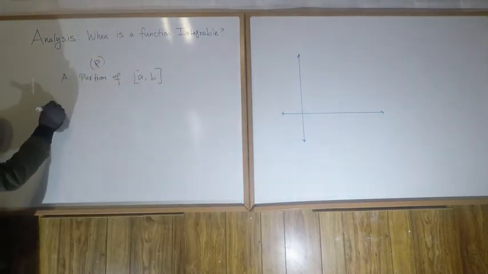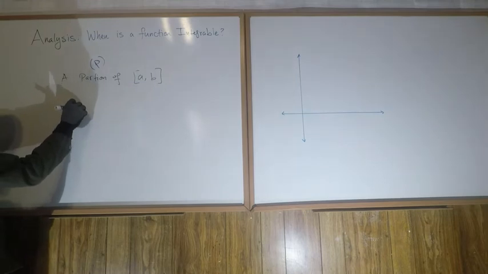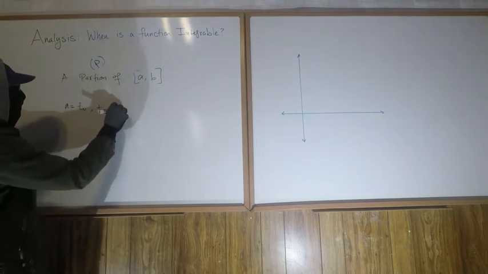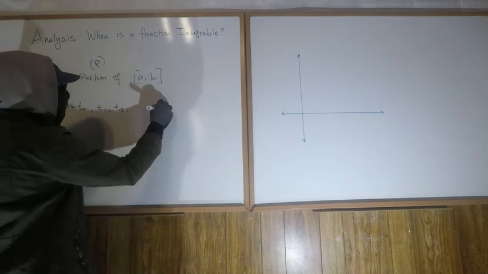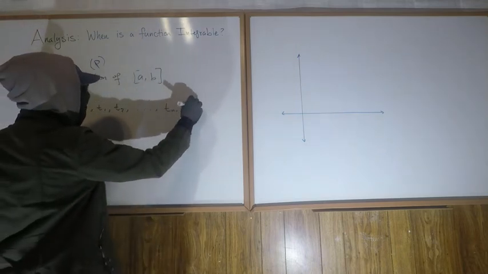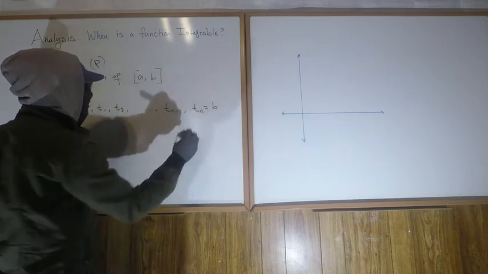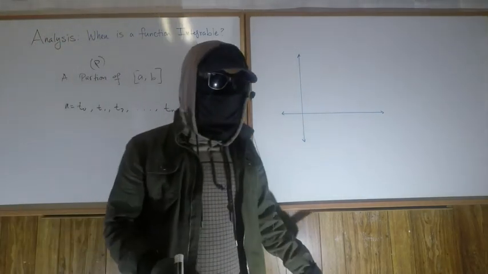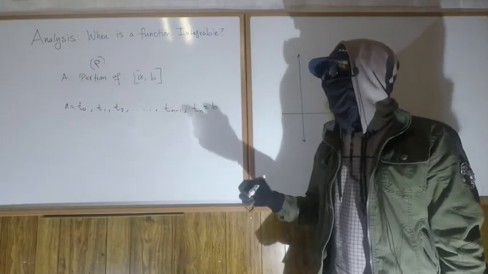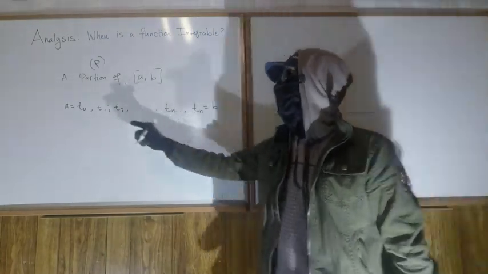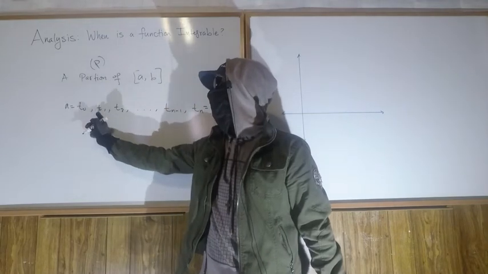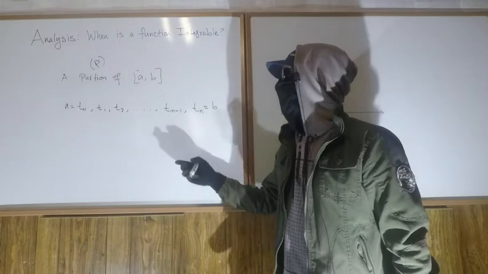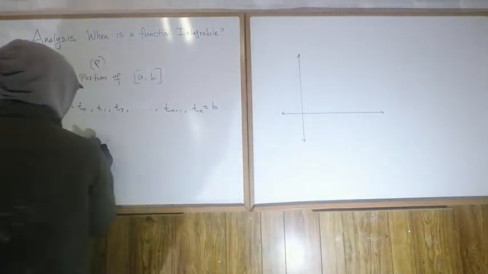So a partition of AB would look like this. Say A is equal to t sub 0, then we'll have t sub 1, t sub 2, and so on all the way to t sub n minus 1, and then finally t sub n, where obviously t sub n is B. So this is a partition of the interval AB. Notice then that we'll have intervals going from t0 to t1 and then t1 to t2 and so on. Unlike the Riemann sum, these intervals don't have to be equal.